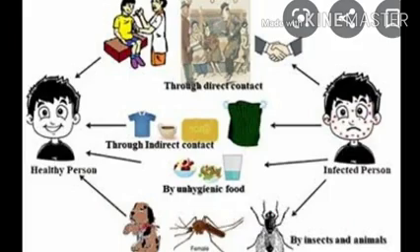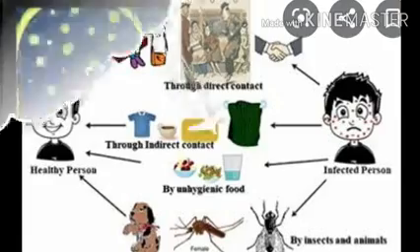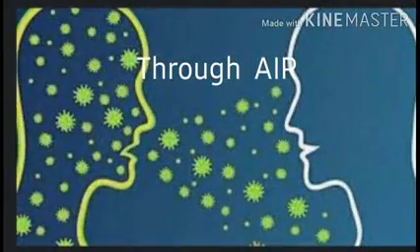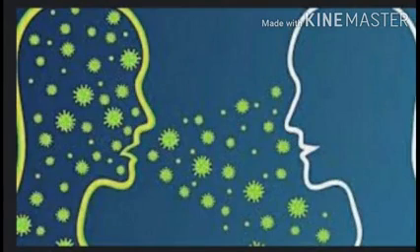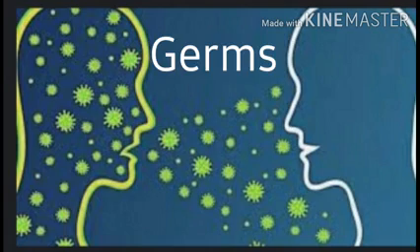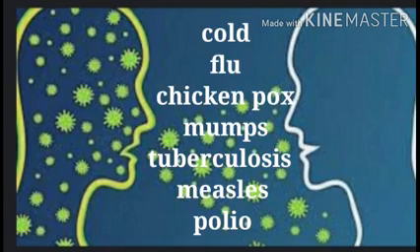Pathogens can enter the body in the following ways. Through air. Disease causing germs are released in the air when a person having common cold or flu sneezes, coughs, or even spits. These germs can infect another person breathing this infected air. Diseases that spread through air are cold, flu, chickenpox, mumps, tuberculosis, measles, and polio.